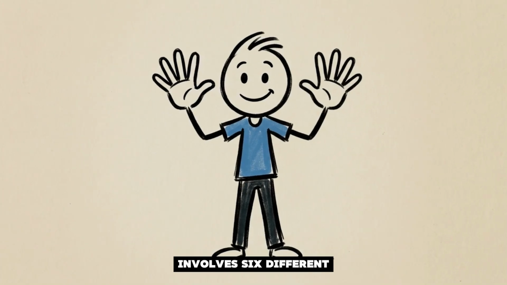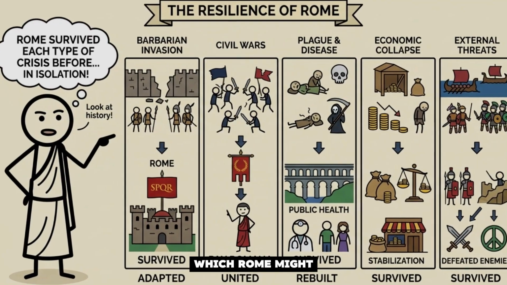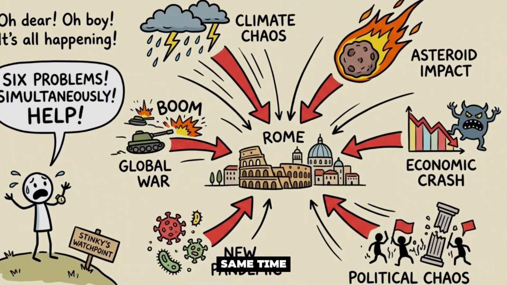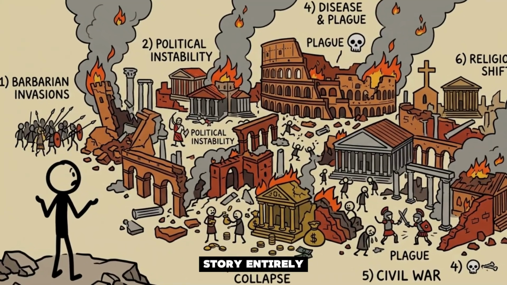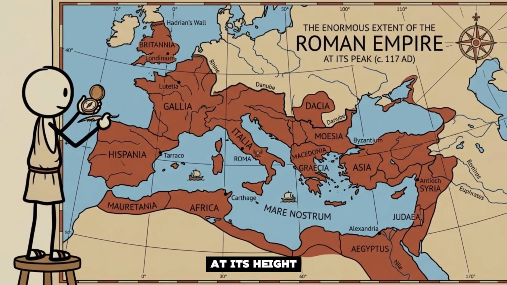The real answer involves 6 different simultaneous crises, any one of which Rome might have survived on its own. But all 6 hitting at the same time? That's a different story entirely. First, understand what Rome actually was at its height.